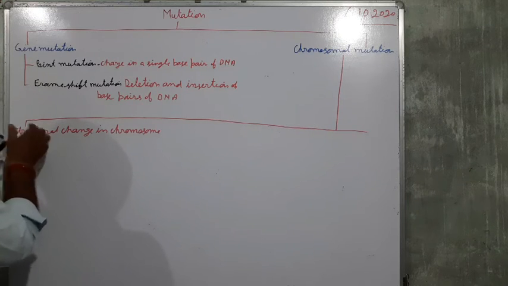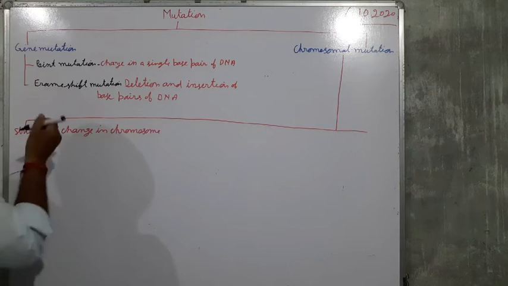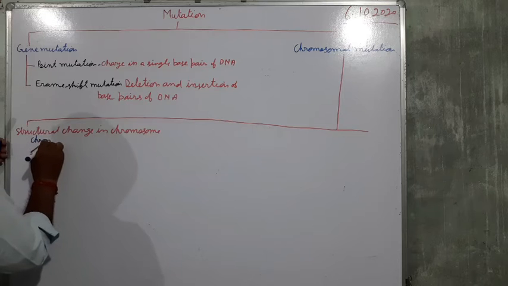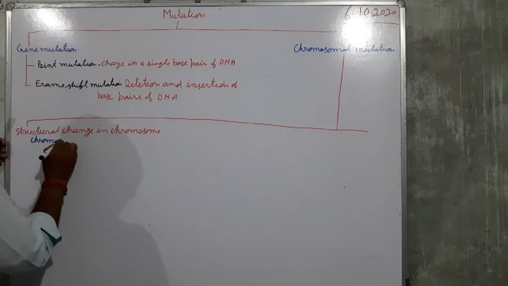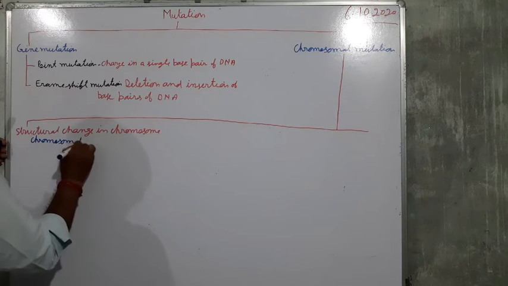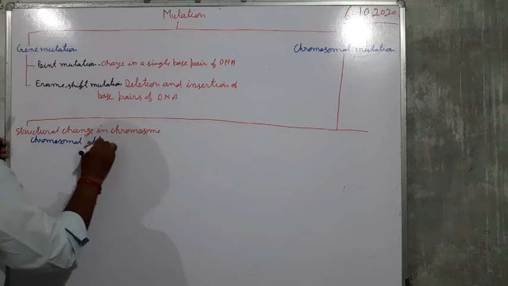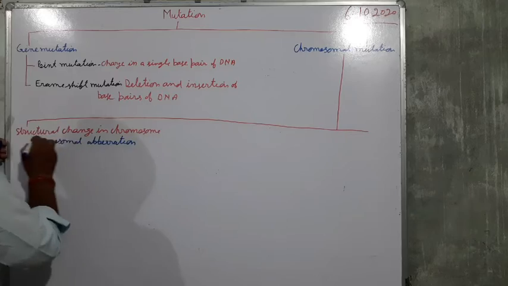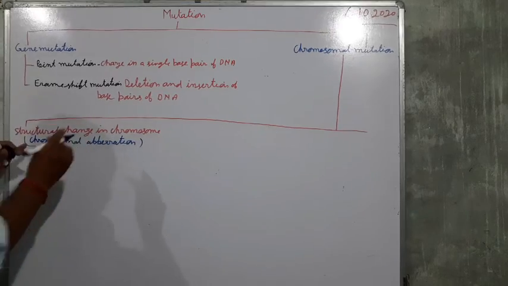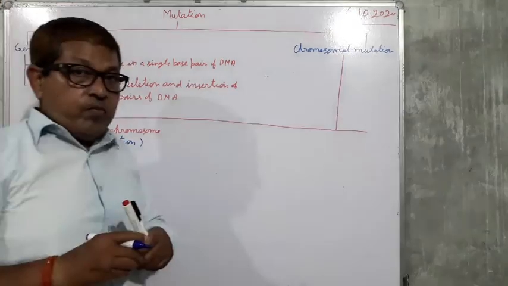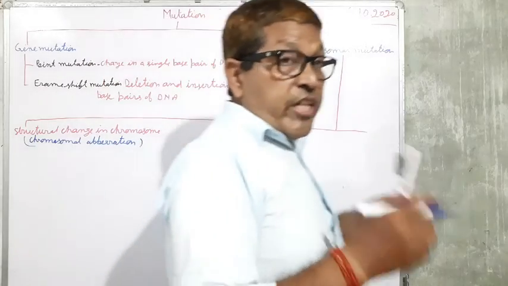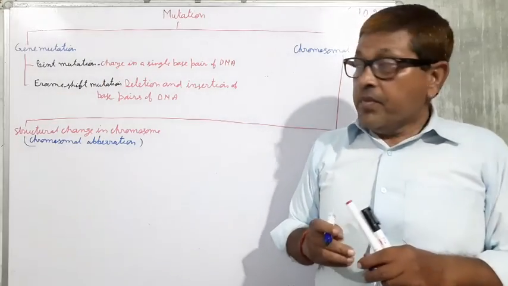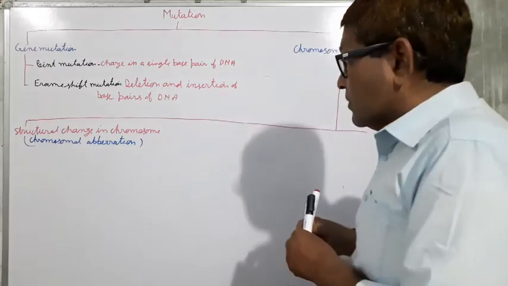It is also called the chromosomal aberration. Here there is change in the structure of the chromosome.